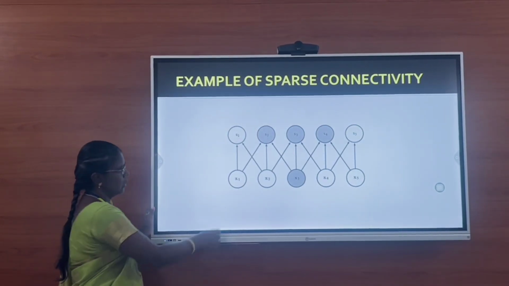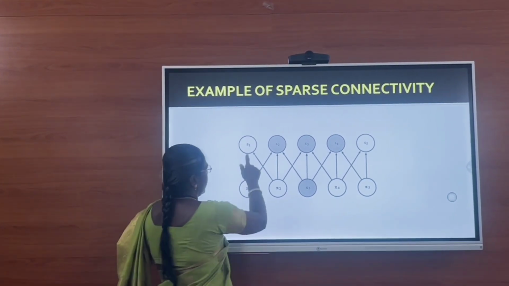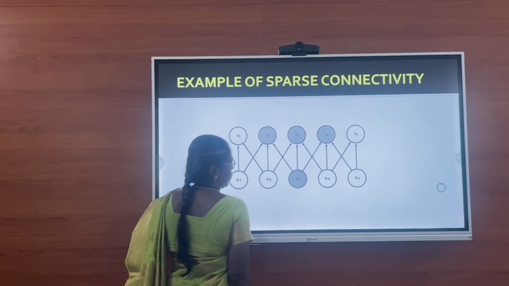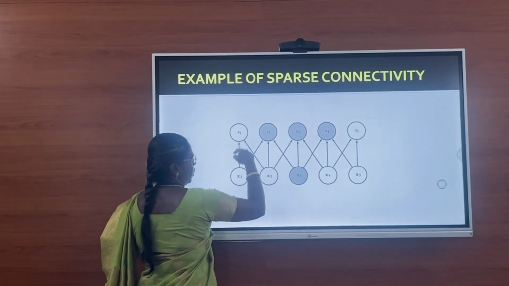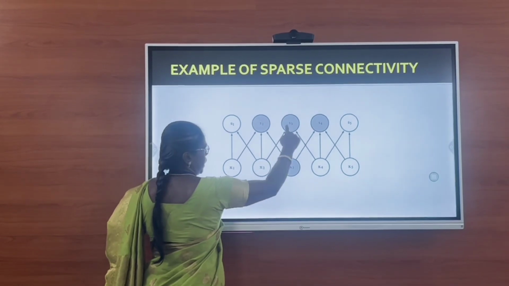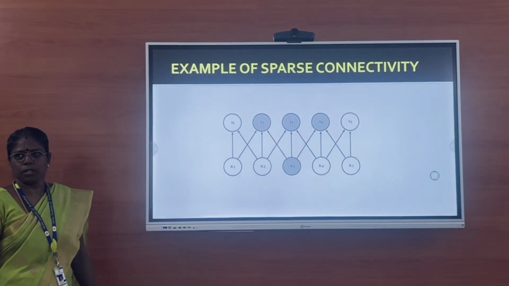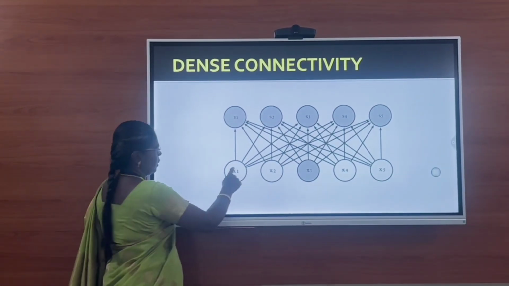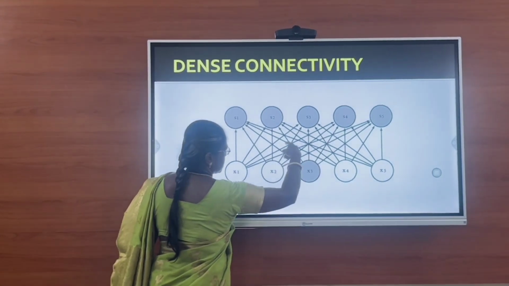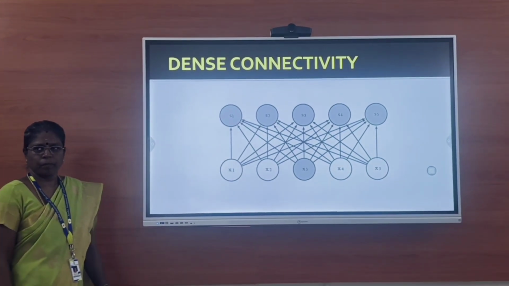Please, sir. So, you can see this is an example for sparse connectivity. Here, 5 neurons with 5 inputs. We are not connecting all the values with all the neurons. See, only with a few neurons we are connecting. This is an example for sparse connectivity. Next one, dense connectivity. See, here we are connecting each and every neuron with the other neurons. This is dense connectivity.